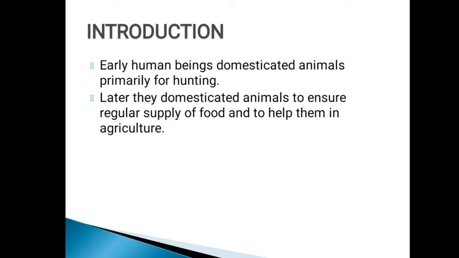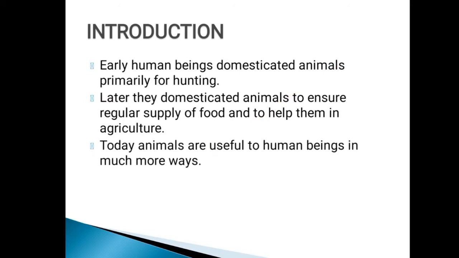From the beginning they used the animals only for hunting purpose. Later they domesticated animals for the regular supply of food and for agriculture purpose.